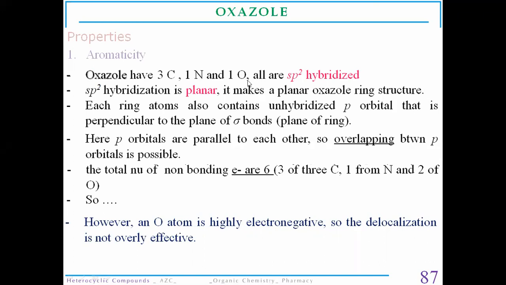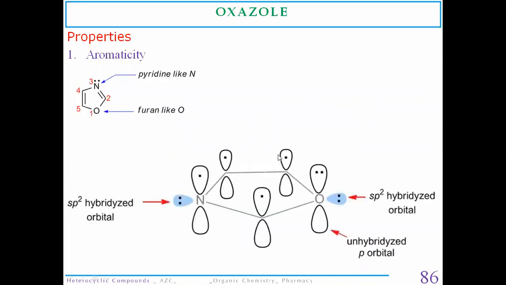Now, due to the presence of sp2 hybridization state, the whole structure is planar in nature, and it makes the planar oxazole ring structure. Each ring atom also contains an unhybridized p orbital. In the first lecture class itself we have seen that these electrons which are perpendicular to the ring are in the unhybridized state.